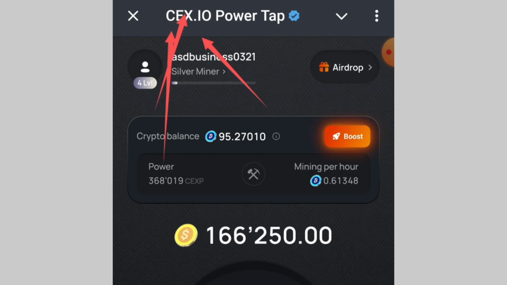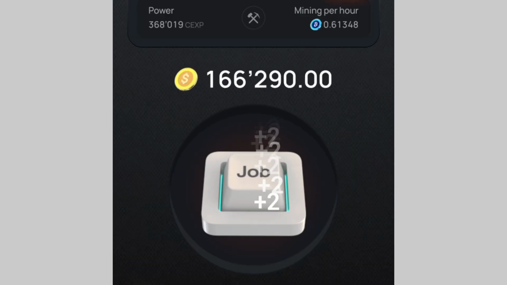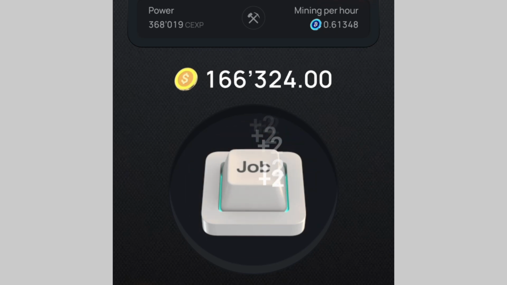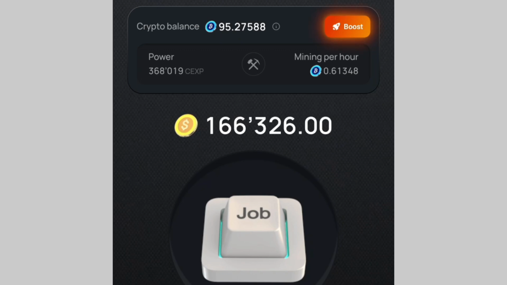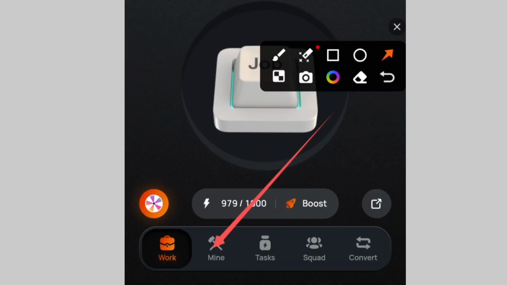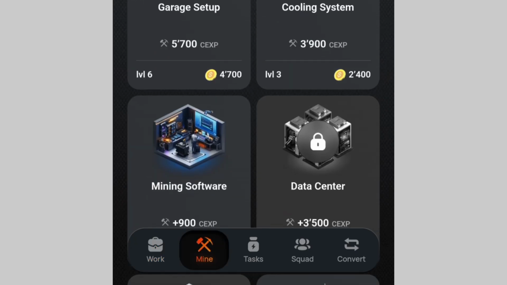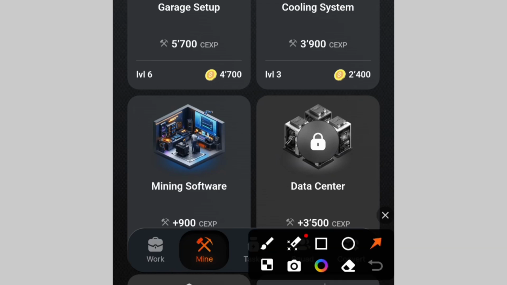Once you get to this place, before you can start earning the USDT, you can participate in their airdrop and earn their free token. So just click on this button to be earning that free crypto. As you can see, as I'm tapping here, I'm earning the free token. So this is the first thing that you can do to be earning their free token. After that, you can also buy miners with the free points that you'll be receiving over here, so that you can earn more points. If you click on the button mine over here, you can see the different mining tools that you have. So you can just check over here and buy the mining tool so that you can be mining more cryptos.